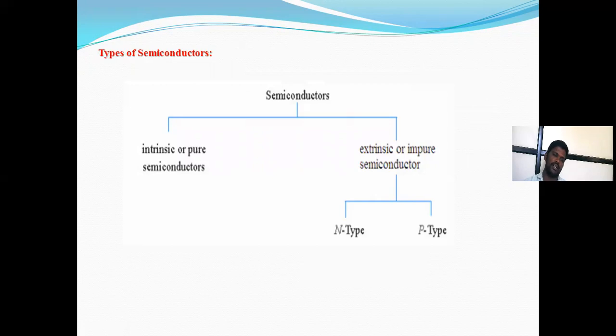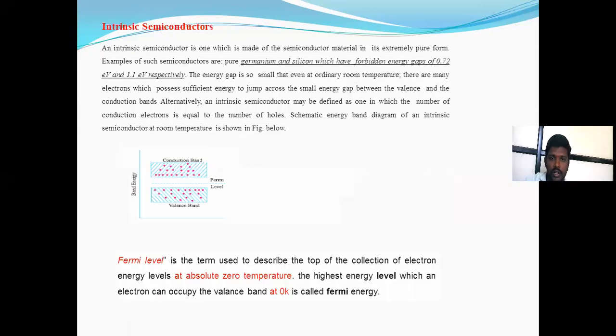Semiconductors have two types. The first type is the intrinsic semiconductor, that is, the pure semiconductor, and the second type is the extrinsic semiconductor, that is, the impure semiconductor. Impure semiconductors are of two types, the N-type semiconductor and the P-type semiconductor. Now, what is meant by N-type and P-type? We will explain that next.